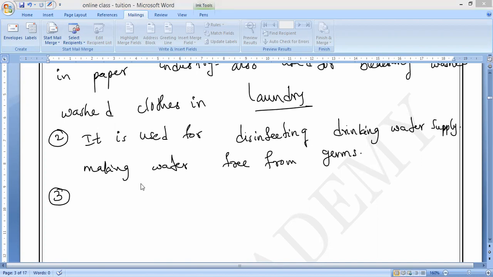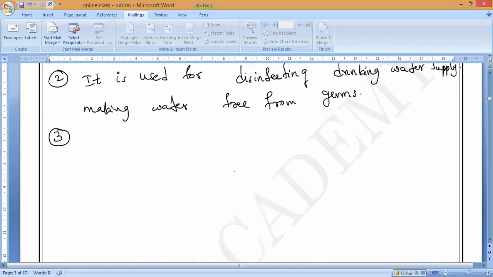How many of you watched the King Kong movie? I think most of you watched it, correct? To make it unconscious, they blast some kind of liquid chemical. What is that? Chloroform, you may have heard, which puts the animal into an unconscious state. It looks like a liquid, but when it comes outside it becomes a gas, which causes unconsciousness. So this is also manufactured with the help of bleaching powder.